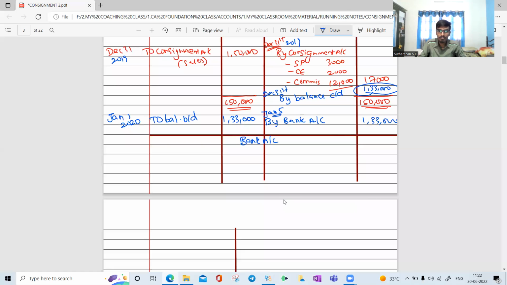Bank account is very simple. Okay. On Jan 5, the payment has been paid to B. So to B's account, because of this, balance is 1,33,000. Okay. Then on the same Jan 5, the bank is deducting the bank charges. Right. Then to bank charges, how much? 260.